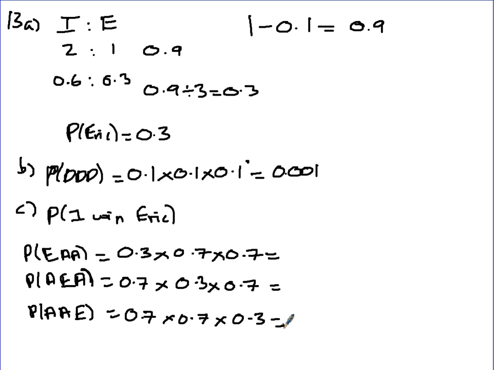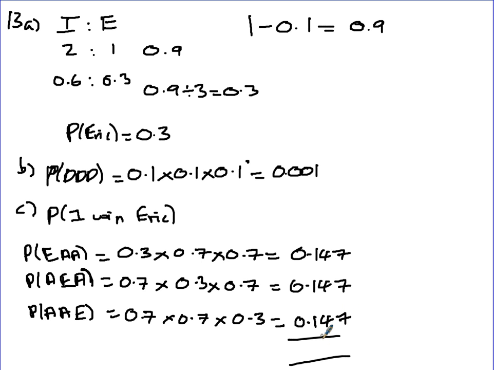So you only need to work out one of these because they're all the same. Just double check I've typed that in properly. 0.147, 0.147, and 0.147.